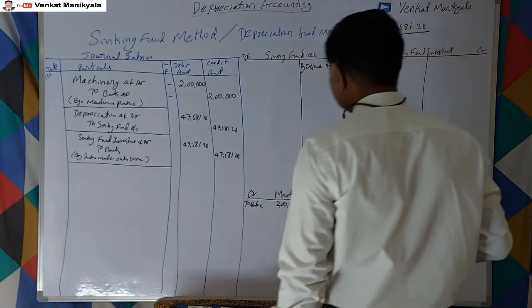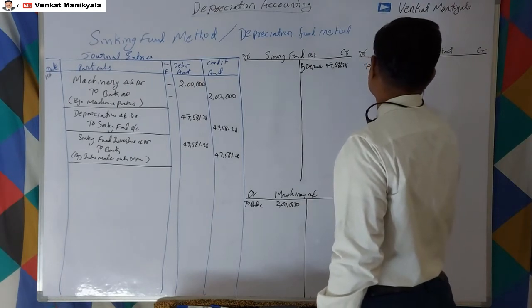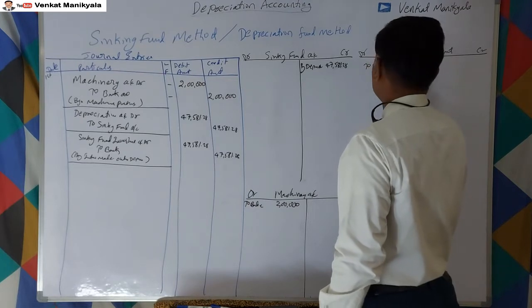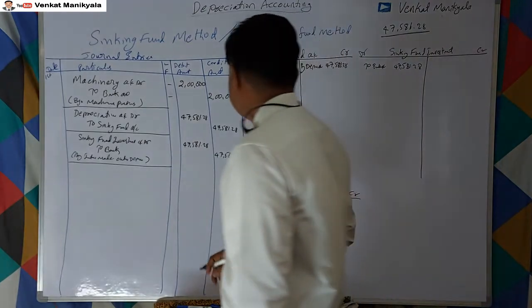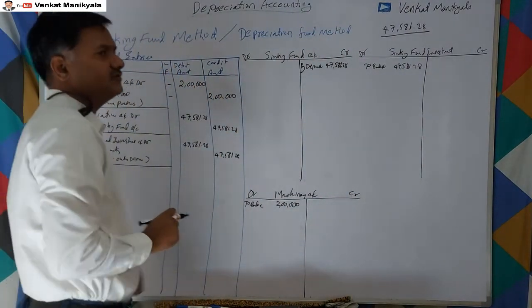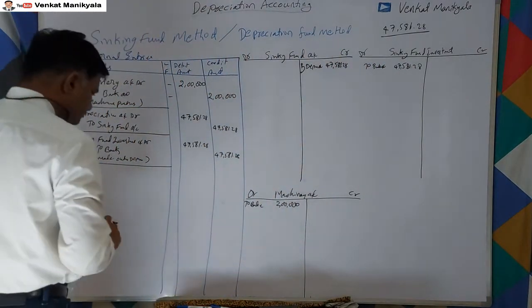The sinking fund investment account to bank account 47,581.28, right? So this isn't for the provision of depreciation. This is for investment to outside, right?